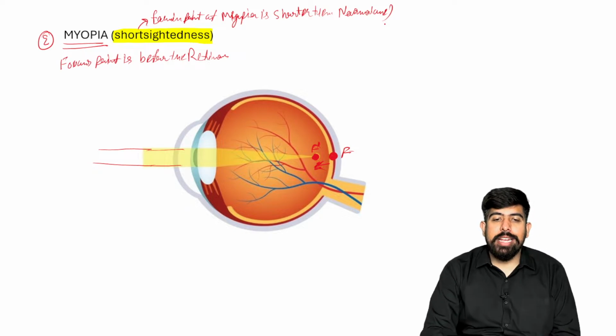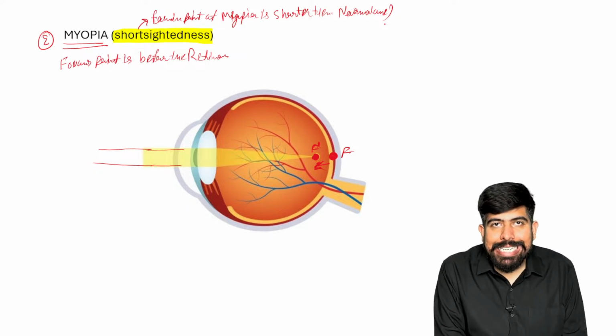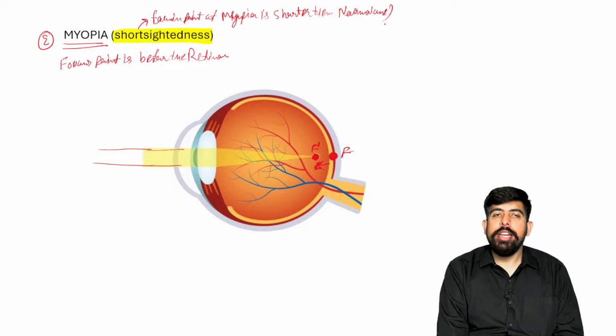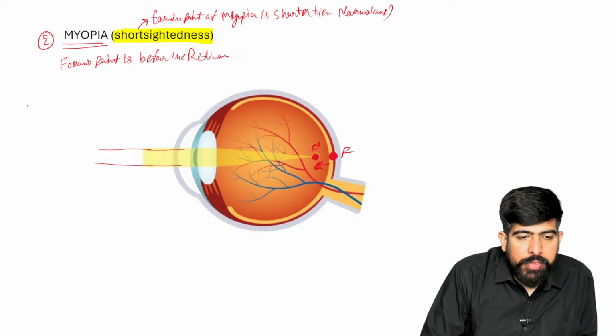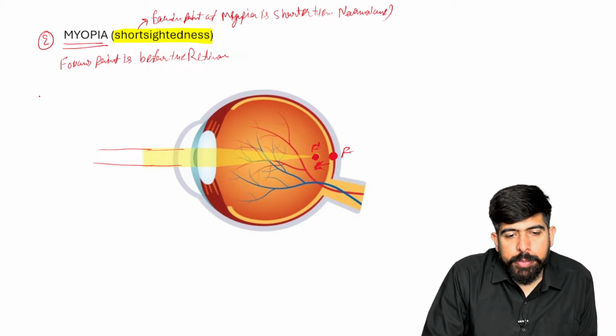That's why this is known as short sightedness. Please remember that. If I'm talking about the total eye power, please remember the total eye power.